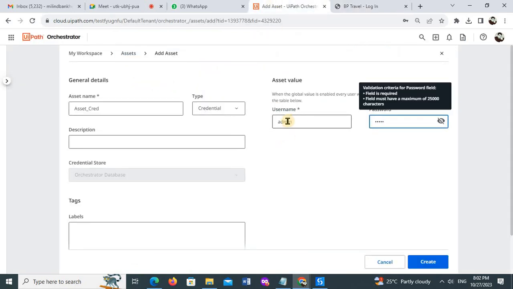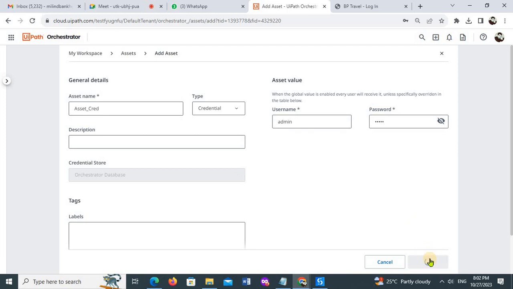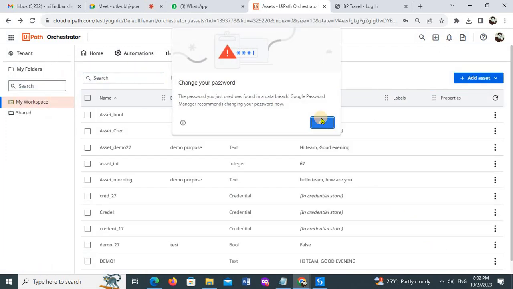Now I am storing this admin value on the orchestrator, and I'll use the same values inside the BP Traveler website. So for asset_credential admin, I'll simply click on create.